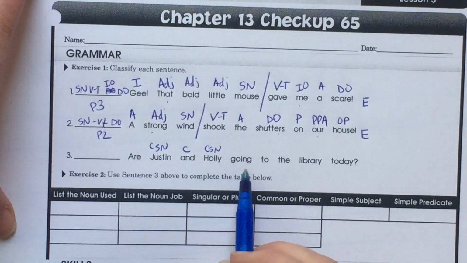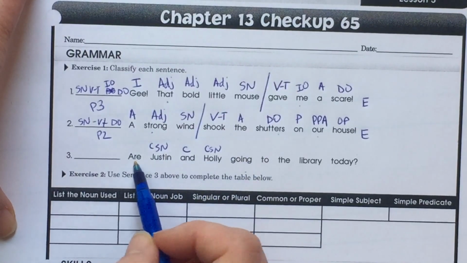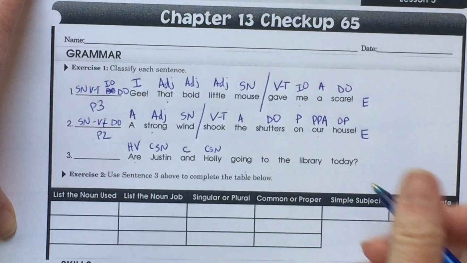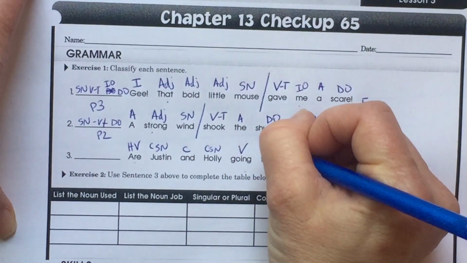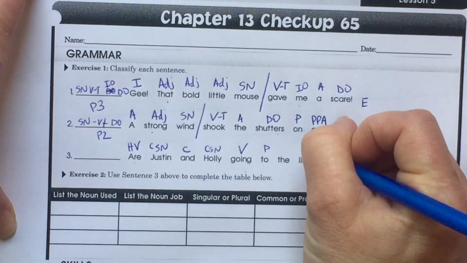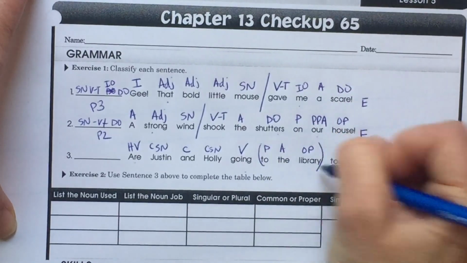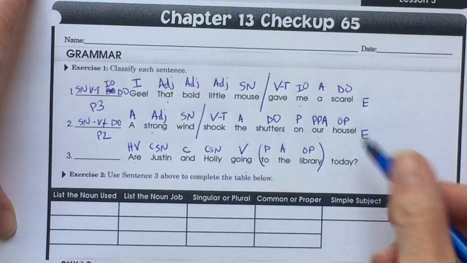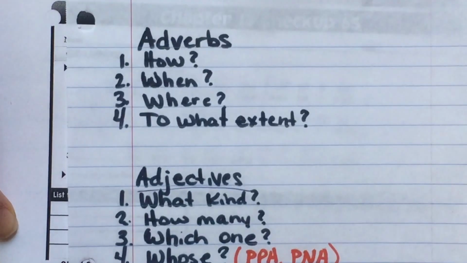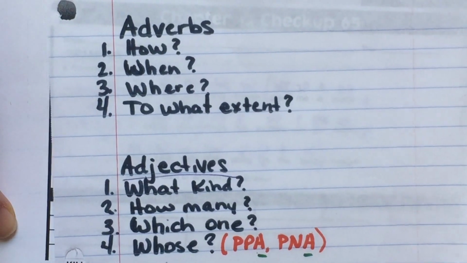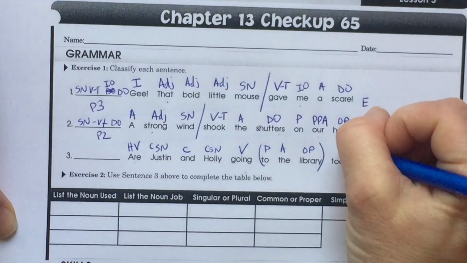They are going. So we know that are, two verbs tells me, one's a helping verb, right? So here's our helping verb. Here's our verb. Going to, preposition. To what? The library. Object of the preposition. The article adjective. To the library. Prepositional phrase. Today. When are they going? Today. When? What answers when? Adverb. That is an adverb.